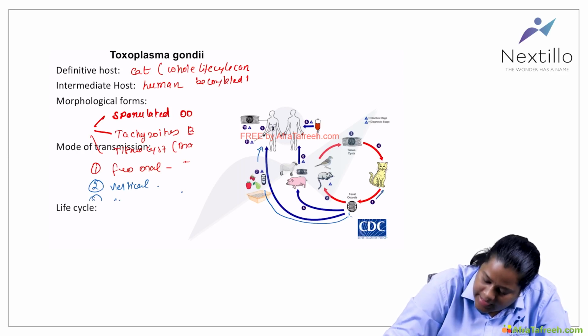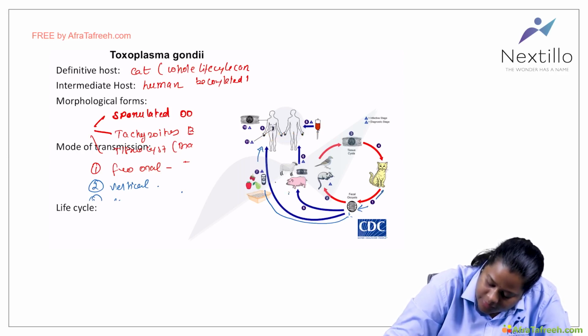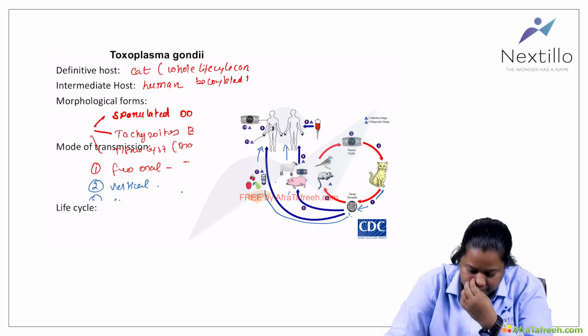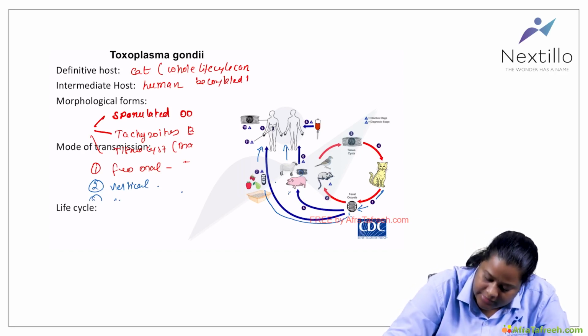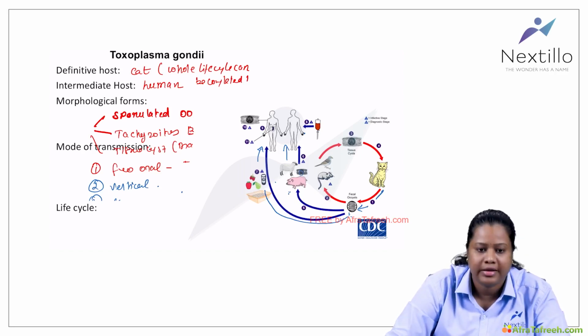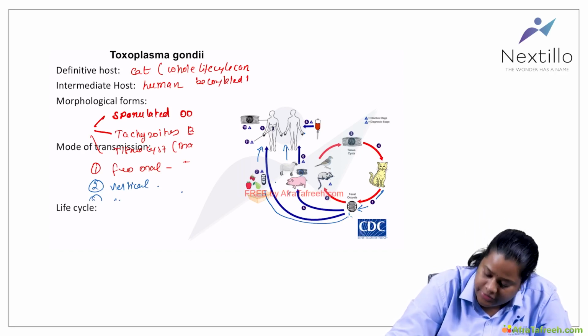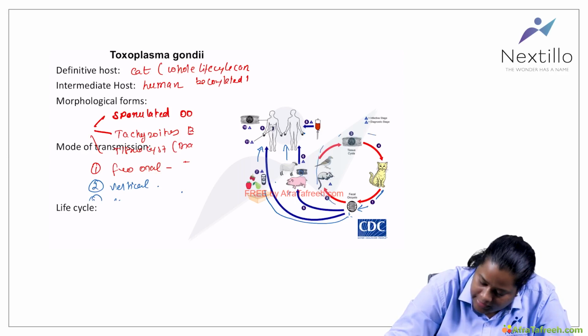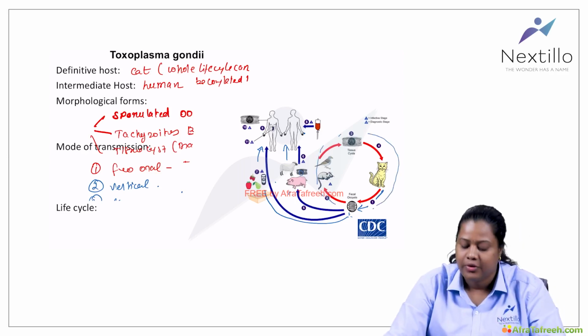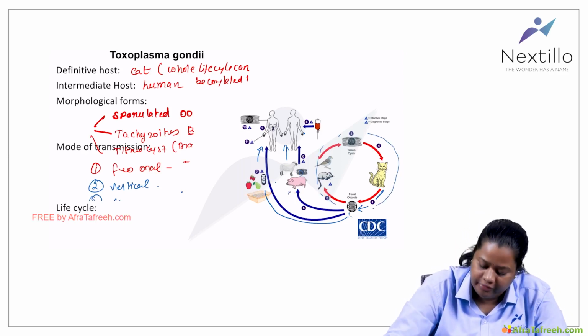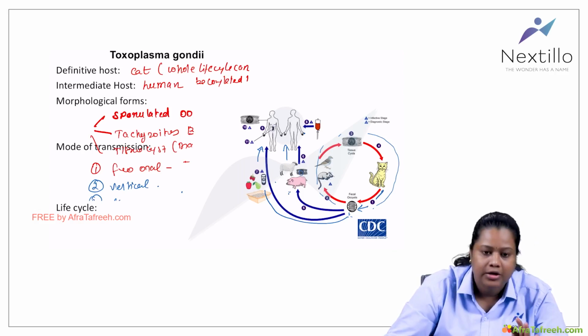When the cat lays this oocyst in the environment, some animals like pig and cattle can eat it, and the larval forms, the bradyzoids, can get deposited in them. When man eats their undercooked meat, it can get transmitted. Or from one person to another, when there is a blood transfusion, the blood form, the tachyzoids, can get transmitted. This cycle keeps continuing in the environment. So this is the life cycle of Toxoplasma.